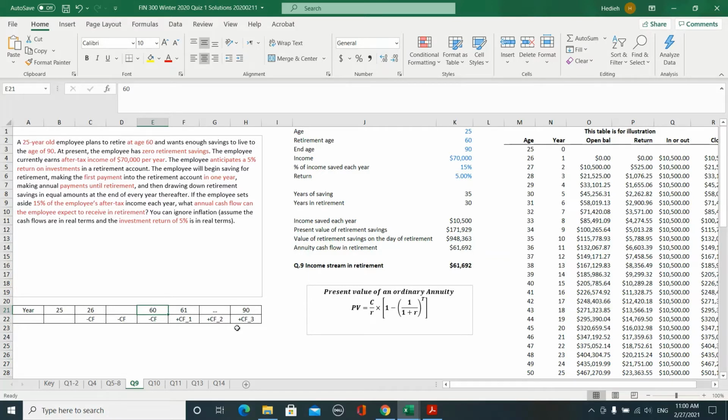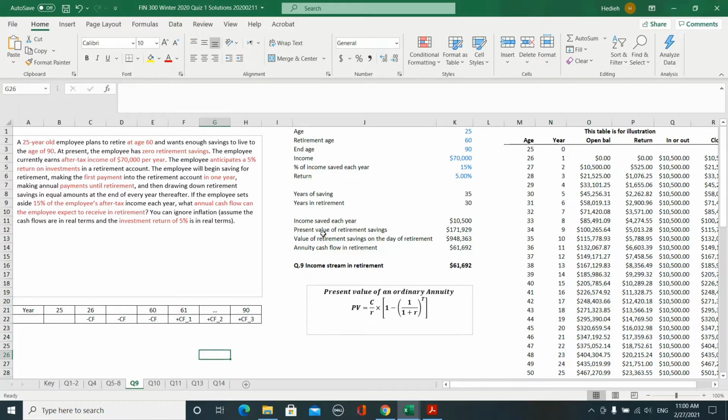Okay? So in this question, what you are asked to find is this cash flow that you can start to withdraw when you get to year 61 till year 90. The cash flow that you're going to withdraw each year from your account after year 60 is always fixed, because it is mentioned in the question. You withdraw in equal amounts, okay? So these CF1, CF2, and CF3 are all fixed here, are all the same.